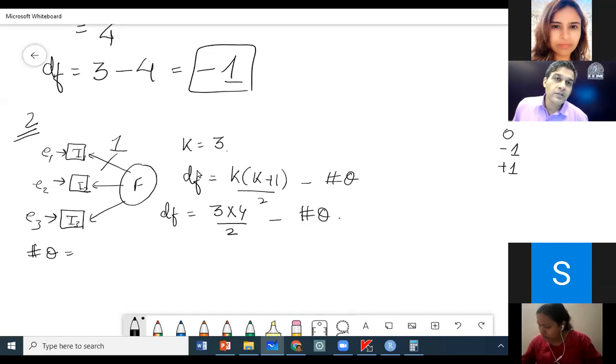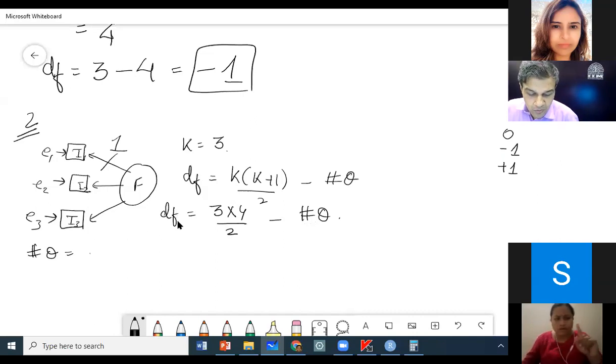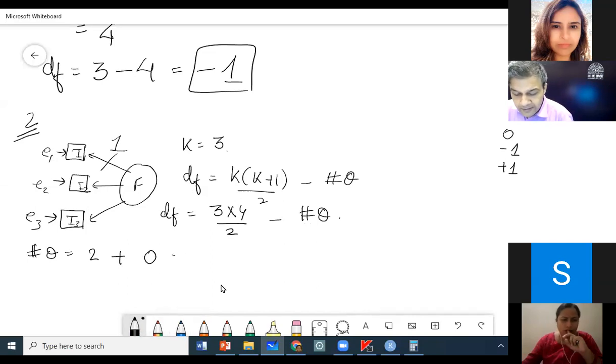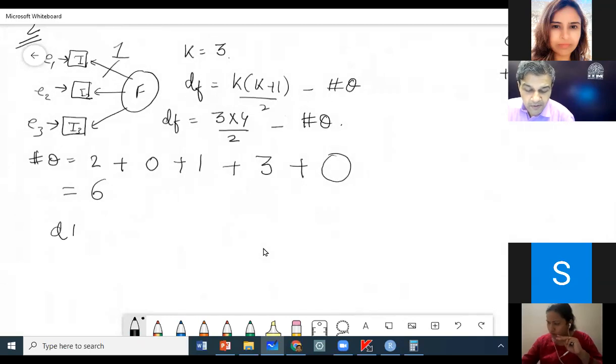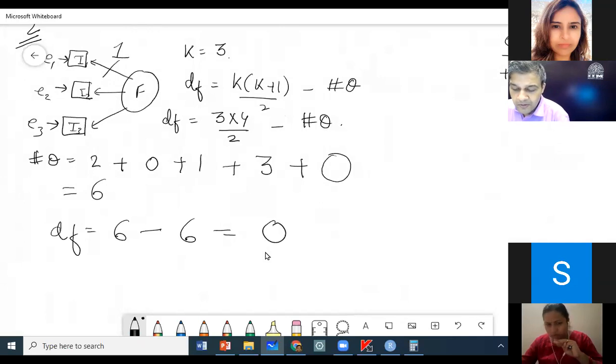How many factor loadings now? 2. How many covariances? 0. How many latent factor variances? 1. How many measurement error variances? 3. And how many structural error variances? 0. So this comes out to 6. So your degree of freedom is equal to 6 minus 6, which is 0.